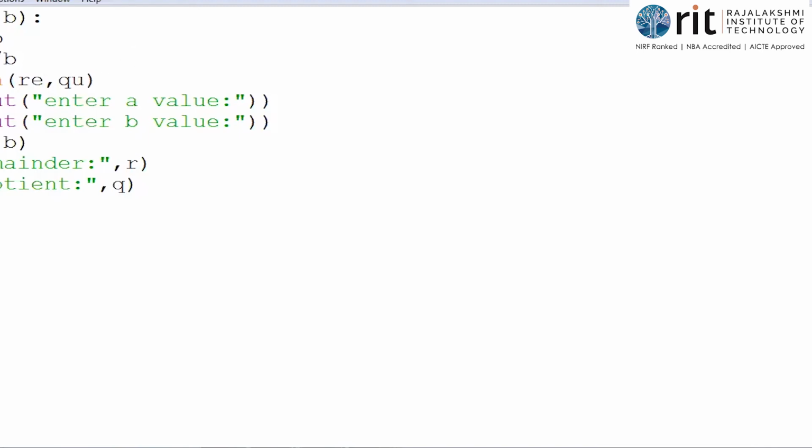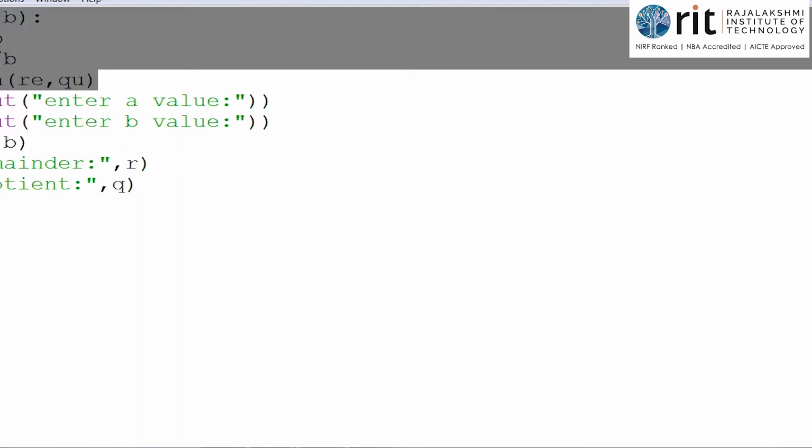Okay, don't mind, it is just the values that get transferred. So the first thing that gets executed by the interpreter is this. A value, it is going to get from the user. B value is got from the user, and then the function call gets executed, because of which the definition gets